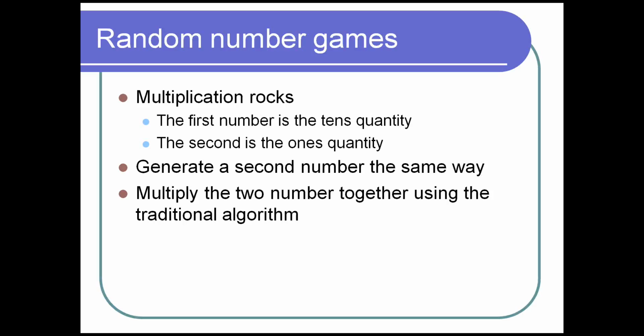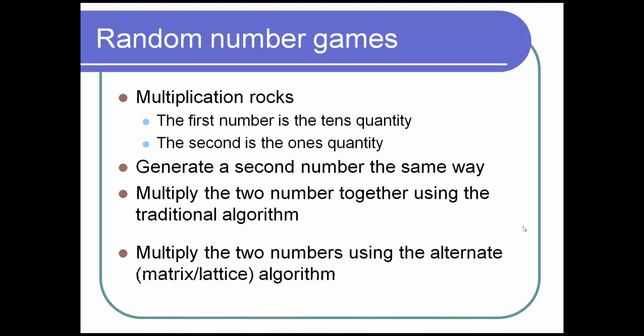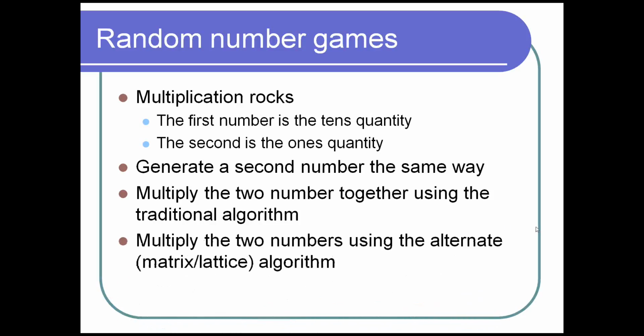Something about a cop getting a donut, and I don't get that whole one, but I know how I learned, and I can multiply that way. What I like better, though, is the alternate algorithm. One of the alternate algorithms that I teach my kids is the matrix or lattice multiplication, and they love it.